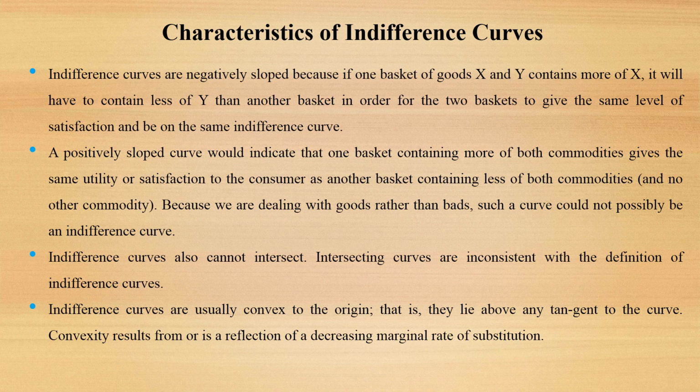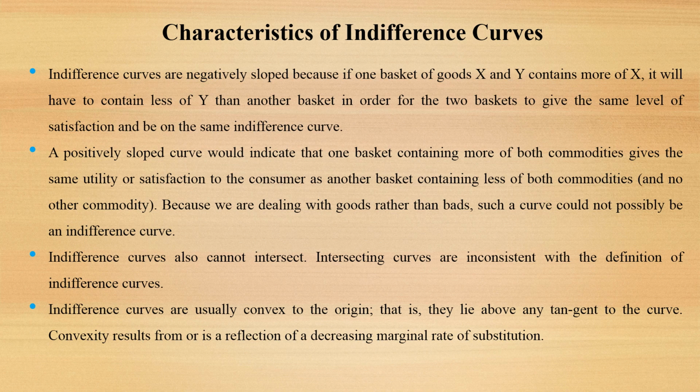So indifference curves are negatively sloped. Indifference curves are never positively sloped. Indifference curves also can't intersect. Intersecting curves are inconsistent with the definition of indifference curves. Indifference curves are usually convex to the origin, that is, they lie above any tangent to the curve. Convexity results from, or is the reflection of, the decreasing marginal rate of substitution.